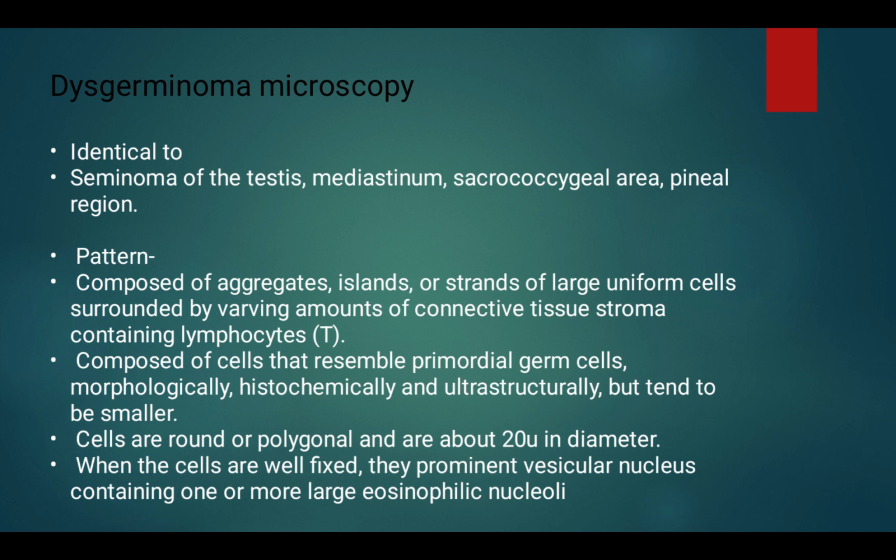It is identical to seminoma of the testis, mediastinum, sacrococcygeal area and pineal region. Its pattern is composed of aggregates, islands or strands of large uniform cells, surrounded by varying amounts of connective tissue stroma. The cells resemble primordial germ cells morphologically, histochemically and ultrastructurally, but tend to be smaller. Cells are round or polygonal and about 20 micron in diameter. When well fixed, they have a prominent vesicular nucleus containing one or more large eosinophilic nucleoli.